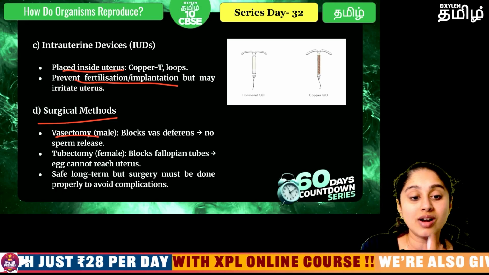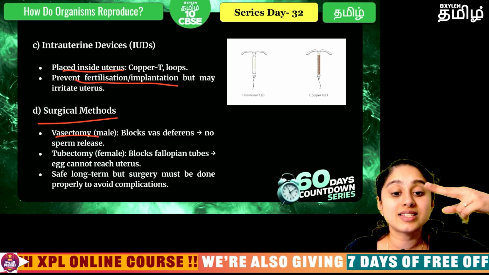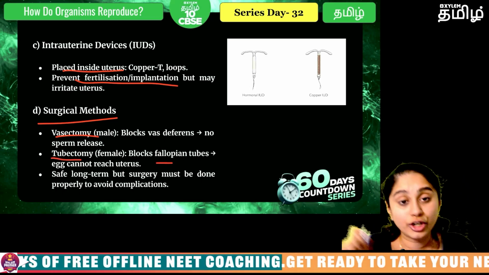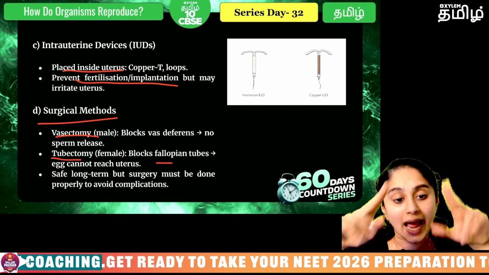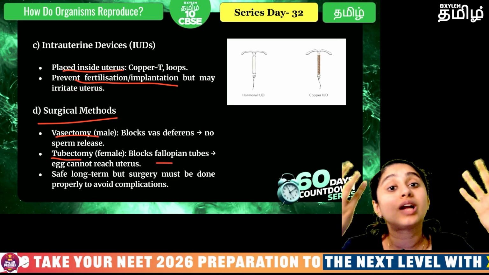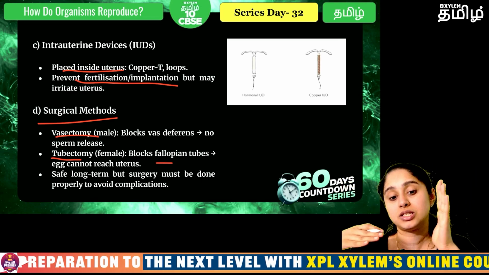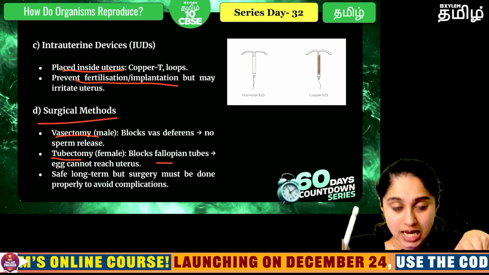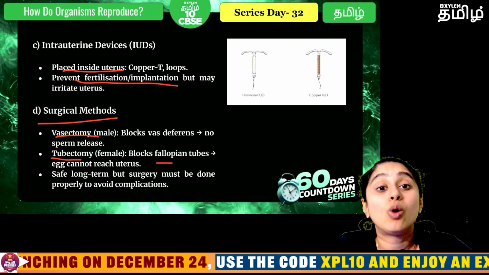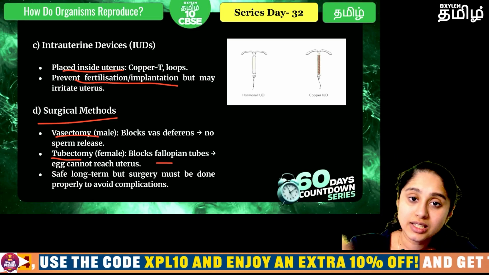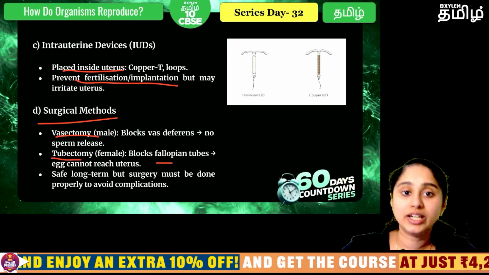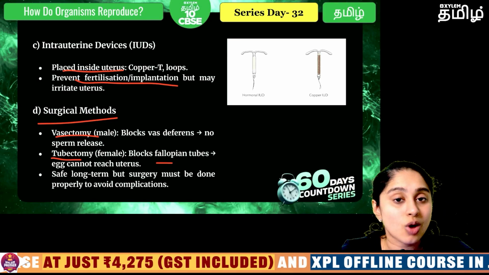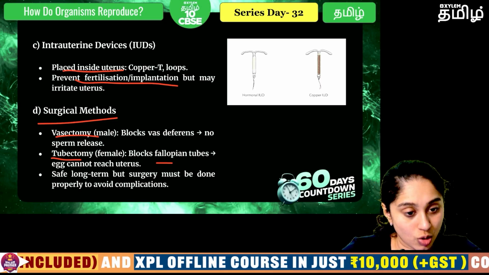So, in the males, we call it vasectomy because the vas deferens will be cut and tied. In females, it is tubectomy because the fallopian tube will be cut and tied. So why should we cut and tie it? Now in the process, the gamete will be coming out. If we cut and tie the tubes, then the gamete cannot come out at all. As a result, it will die there only and the body tissues will absorb it. It will not come out, so there is no chance of producing a zygote.